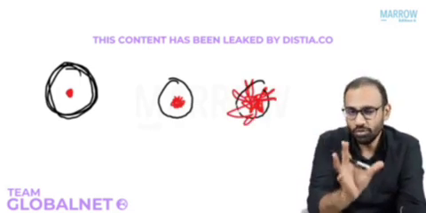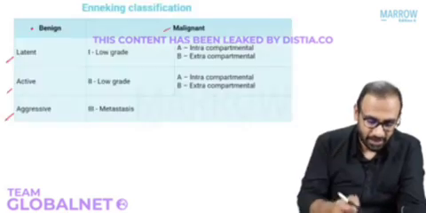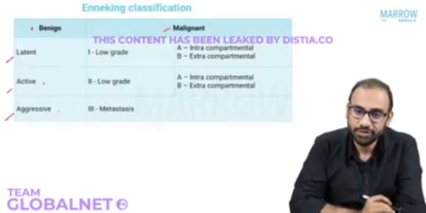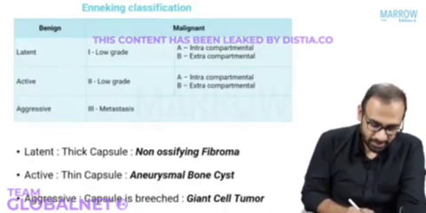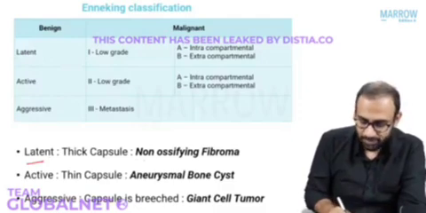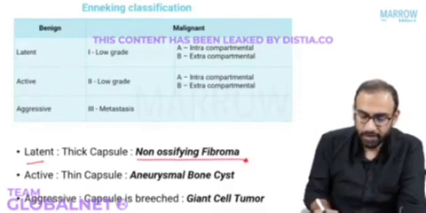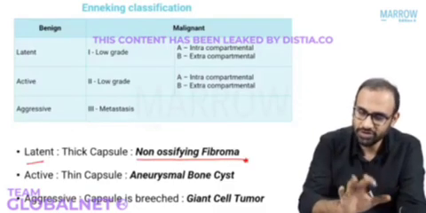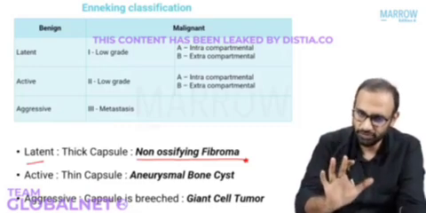So these are the broad differences between latent, active, and aggressive benign tumor. Let me give you the examples. Latent benign tumor, the example is non-ossifying fibroma. It will not make sense to you now. It will make sense to you later, but please bear with me for some time.